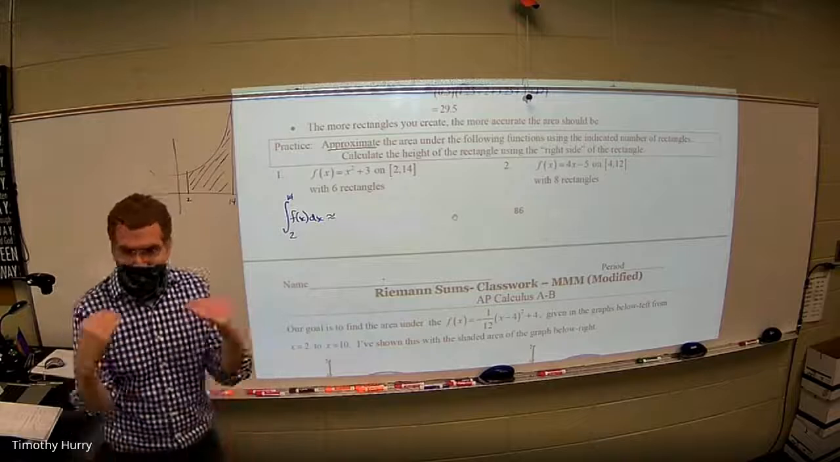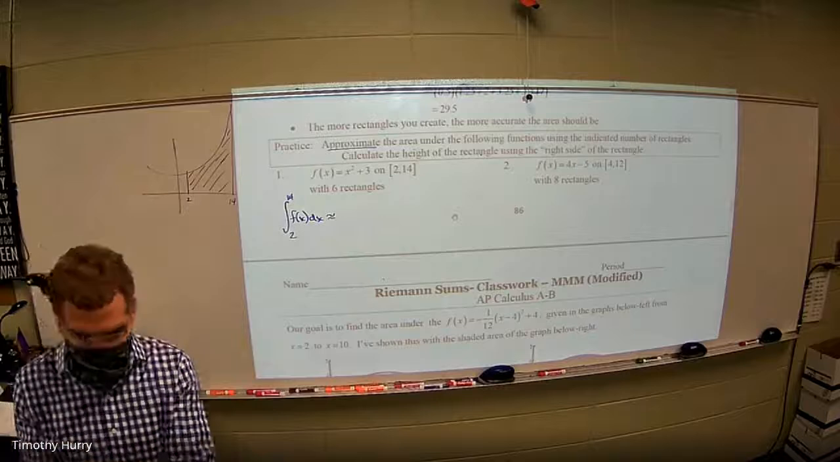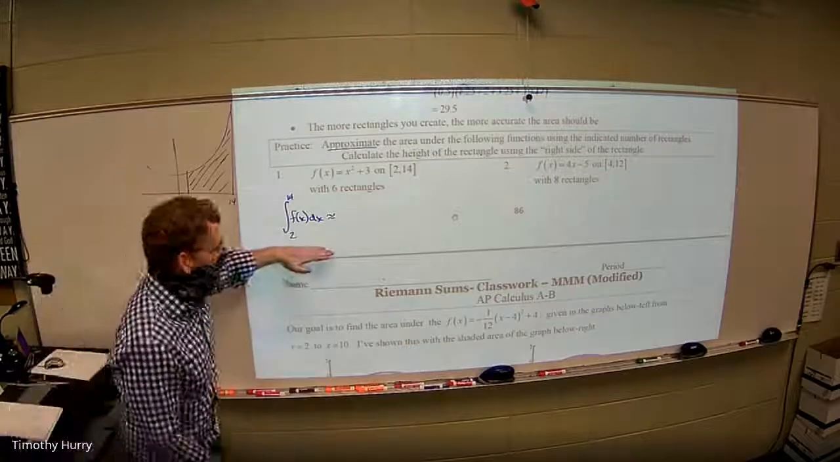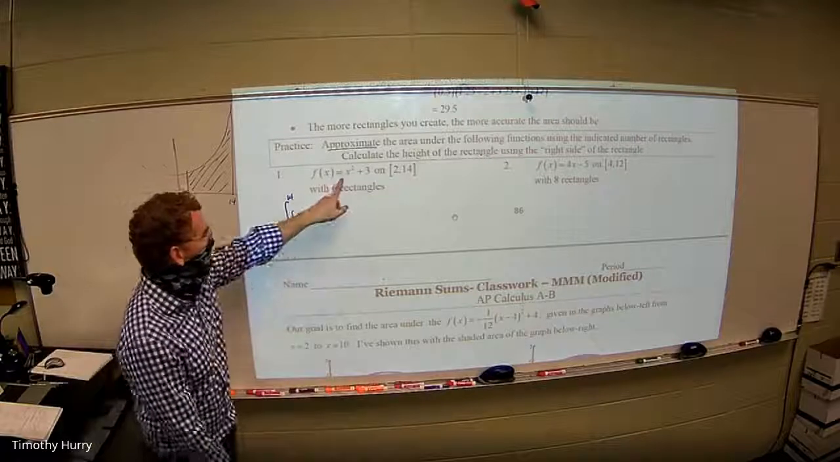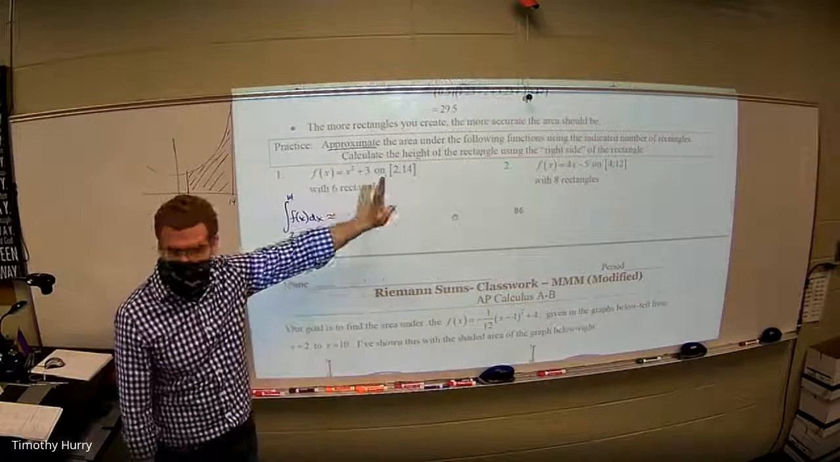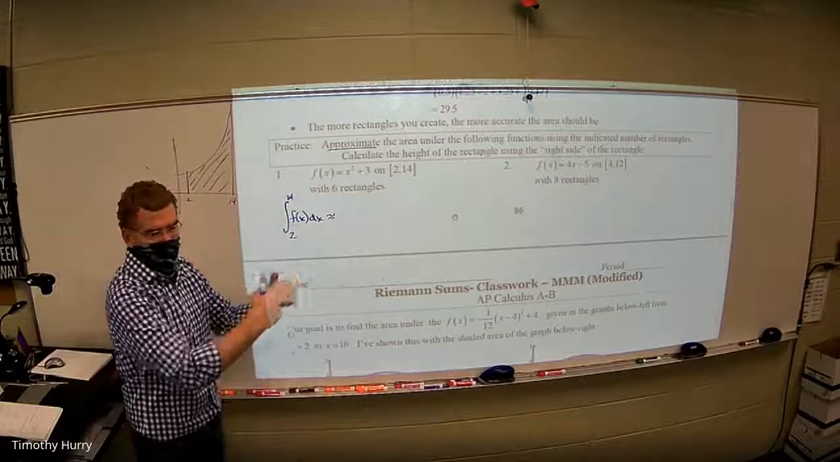Okay? So you're labeling it. You're telling it. Just like if I was finding slope, I write dy dx at blah. This is saying area. But I'm not going to actually go and find the integral of that, which is x cubed over 3 plus 3x plus c. I'm not going to do that. That's for another day. This is our approximating what that would be.